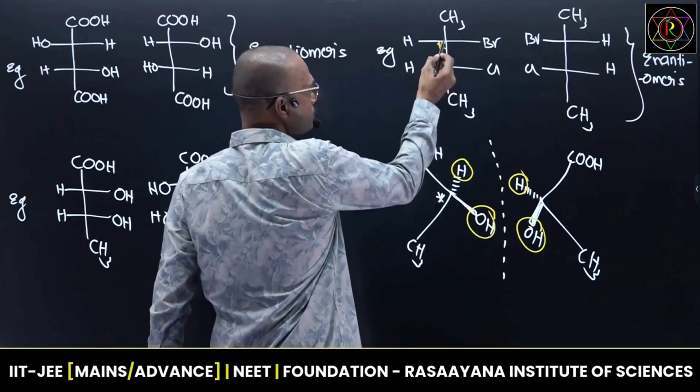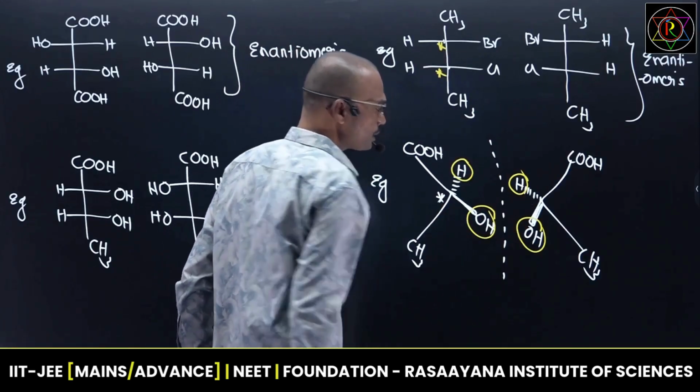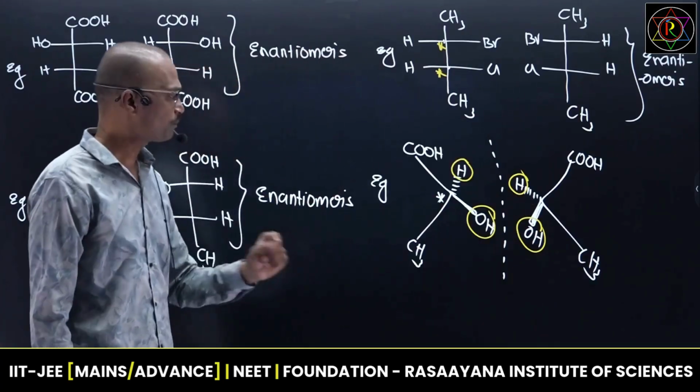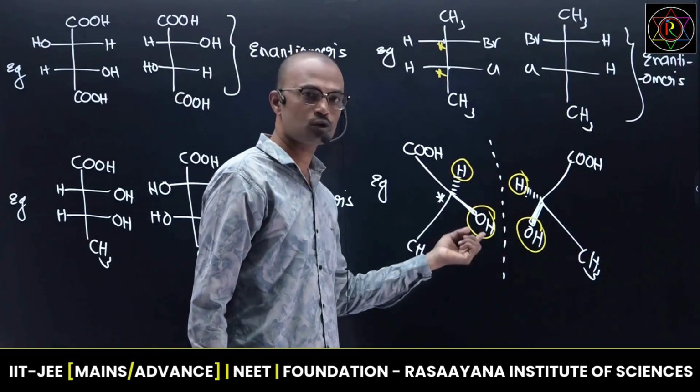So these two chiral centers are not the same. Then the mirror image is an enantiomer. Now this chiral center, almost all look like mirror images. Completely above the plane, below the plane, below the plane. Now this is also enantiomeric in nature.